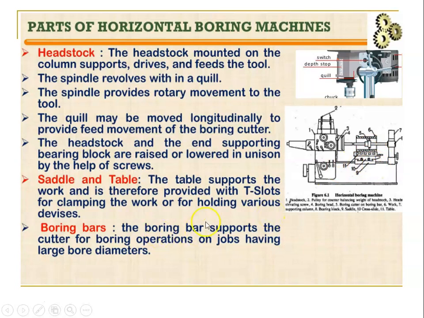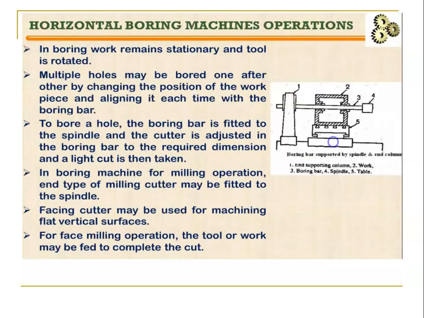We have a boring bar. It supports the cutter for boring operations on jobs having a large bore diameter, right? The boring bar is just a long rod. It is supported by the 2 columns, namely the headstock supporting column and the end supporting column, and the cutter is connected to the boring bar, right?